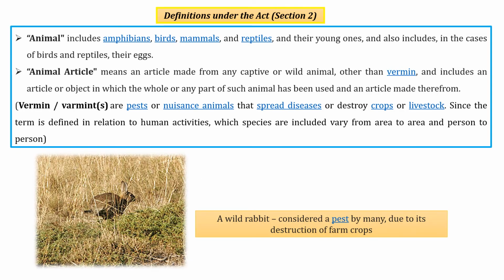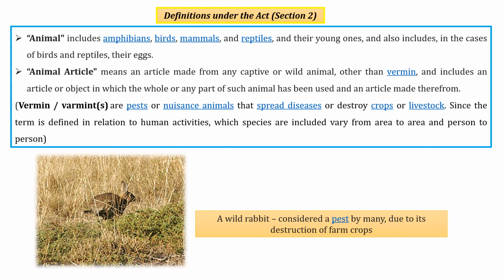Next, we have definitions which come under Section 2 of this act. First thing is animals. Animal here means any amphibians, birds, mammals and reptiles and their young ones, and also includes, in cases of birds and reptiles, their eggs. Animal article means an article made from any captive or wild animal other than vermin, and includes an article or object in which the whole or part of such animals has been used.